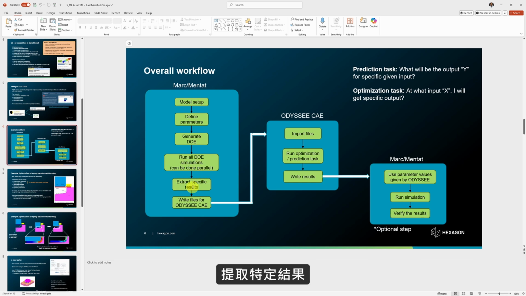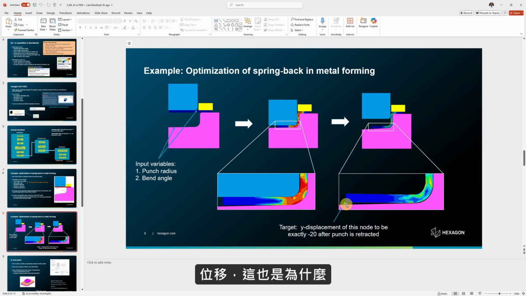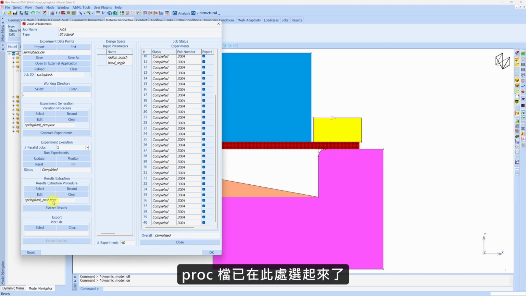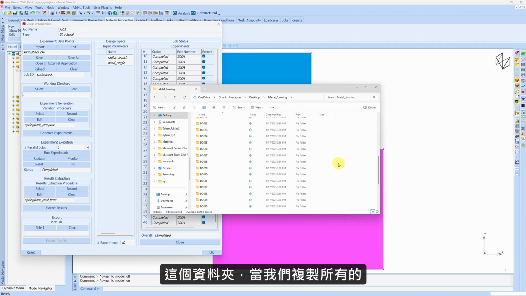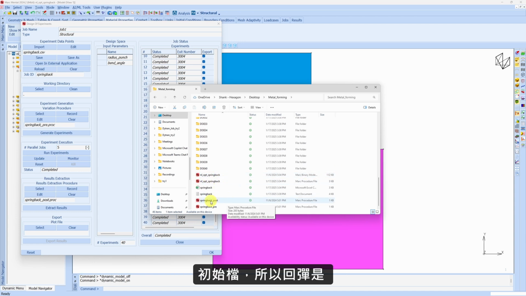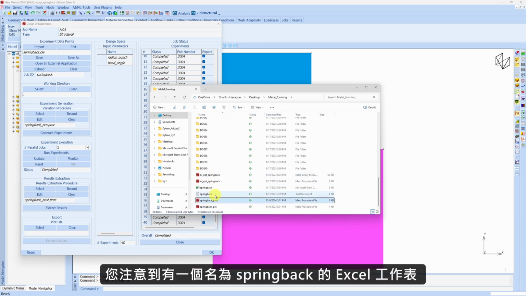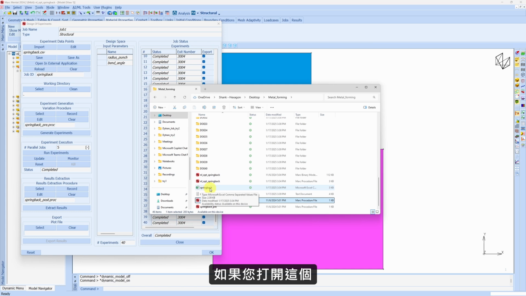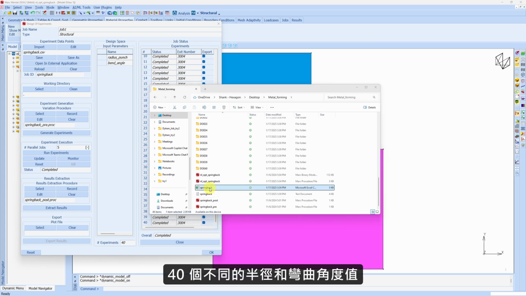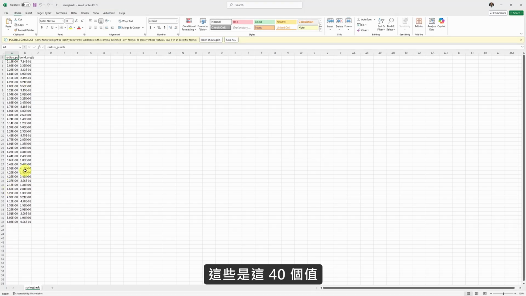Next step is extracting the specific results. Now result, we are interested in the displacement, that also Y displacement of this particular node. And for extraction, again we have to take help of one proc file. That proc file is already selected over here and it got copied in this folder when we copied all the initial files. So springback post, this is that proc file. And if you notice, there is one Excel sheet named springback. If you open this Excel sheet, you will see all different 40 values of radius and bend angle. These are all those 40 values.